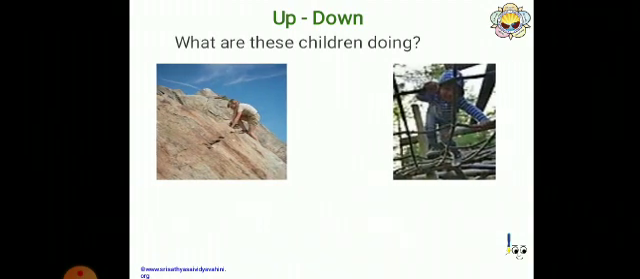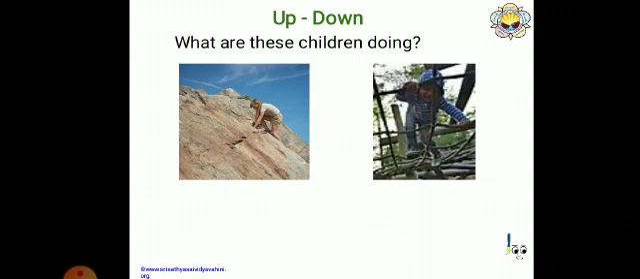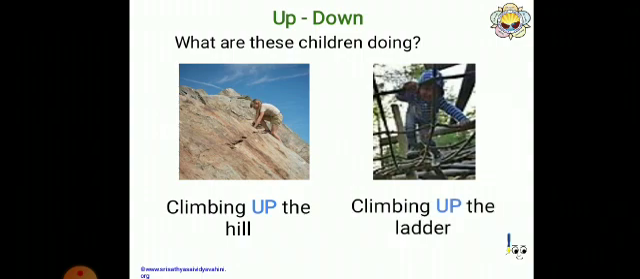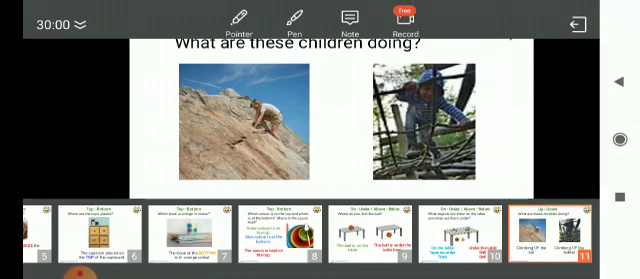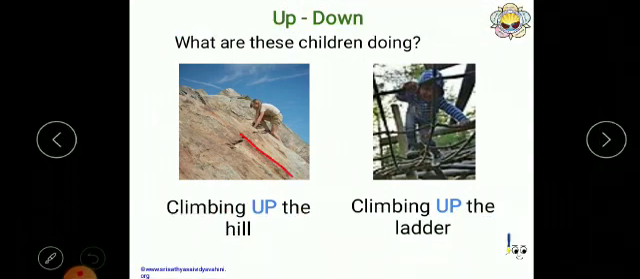Next topic is up and down. Now observe carefully. What are these children doing? Observe again. Yes, the first child is climbing up the hill and second child is climbing up the ladder. See, they are climbing up.